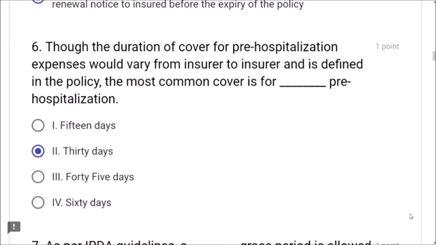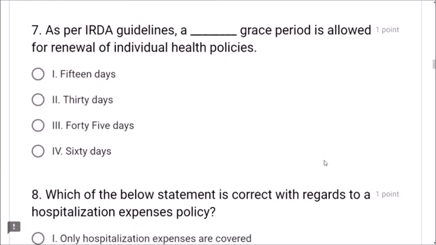Next, as per IRDA guidelines, a dash grace period is allowed for renewal of individual health policies. What is the grace period? 30 days.